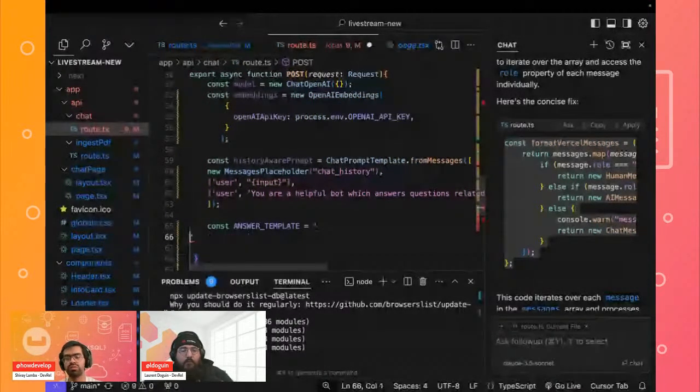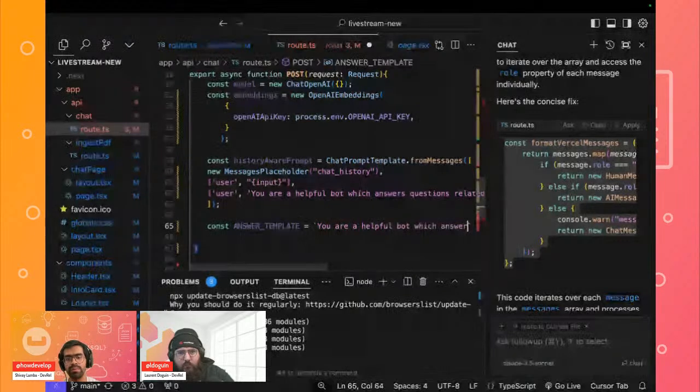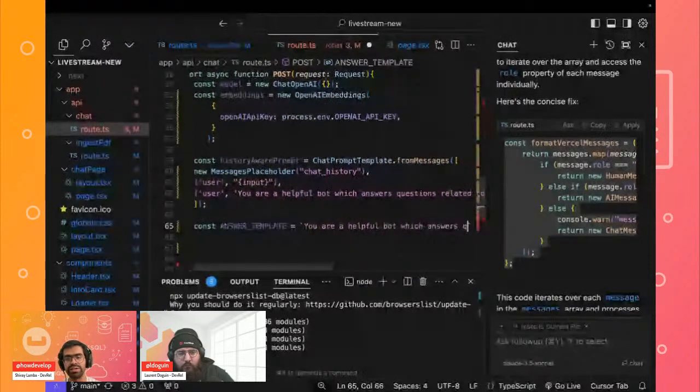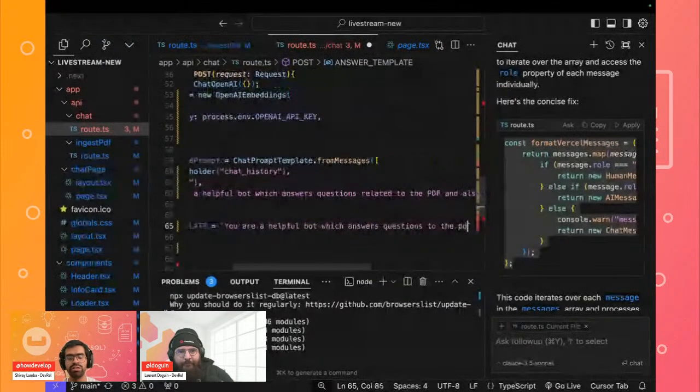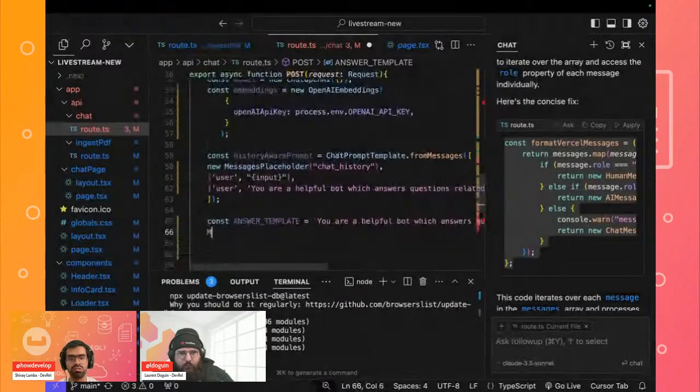I think I was using the wrong bracket. Okay, so you are a helpful bot which answers questions related to the PDF. And then we can provide an additional context. Here I'll provide an object for context, and I'll close this.